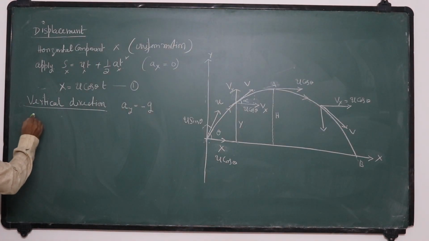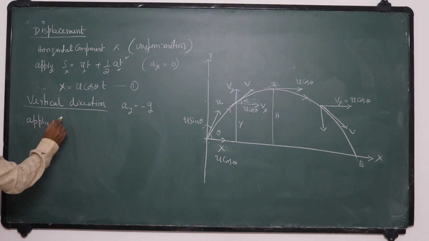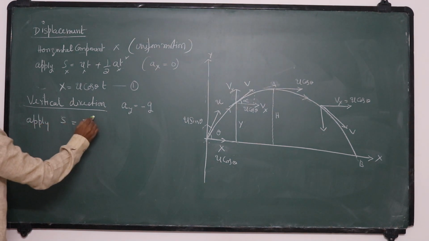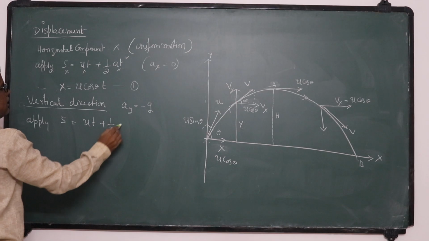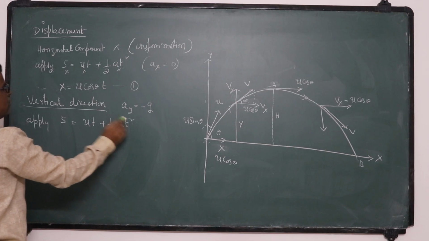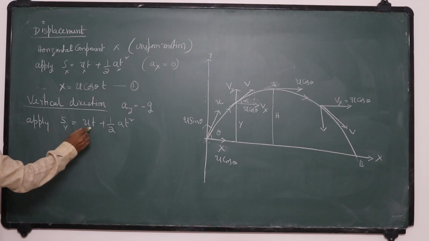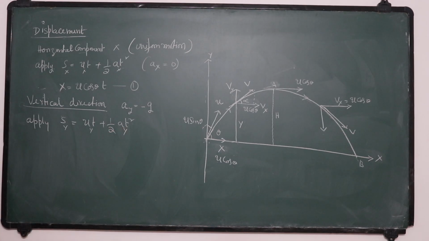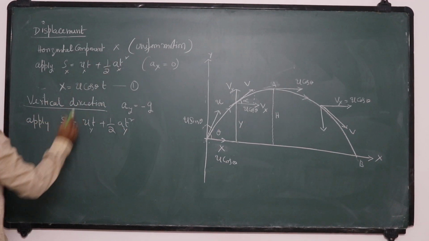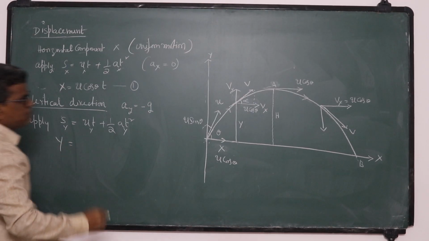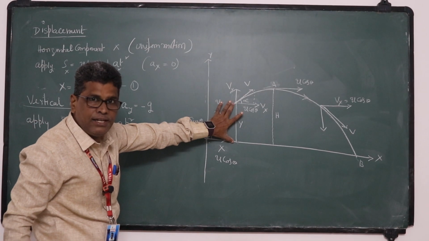So apply s is equal to ut plus half at square. Once again, in which direction? Y direction. The suffix y represents the vertical direction. Sy is y, the vertical displacement here I consider as y.